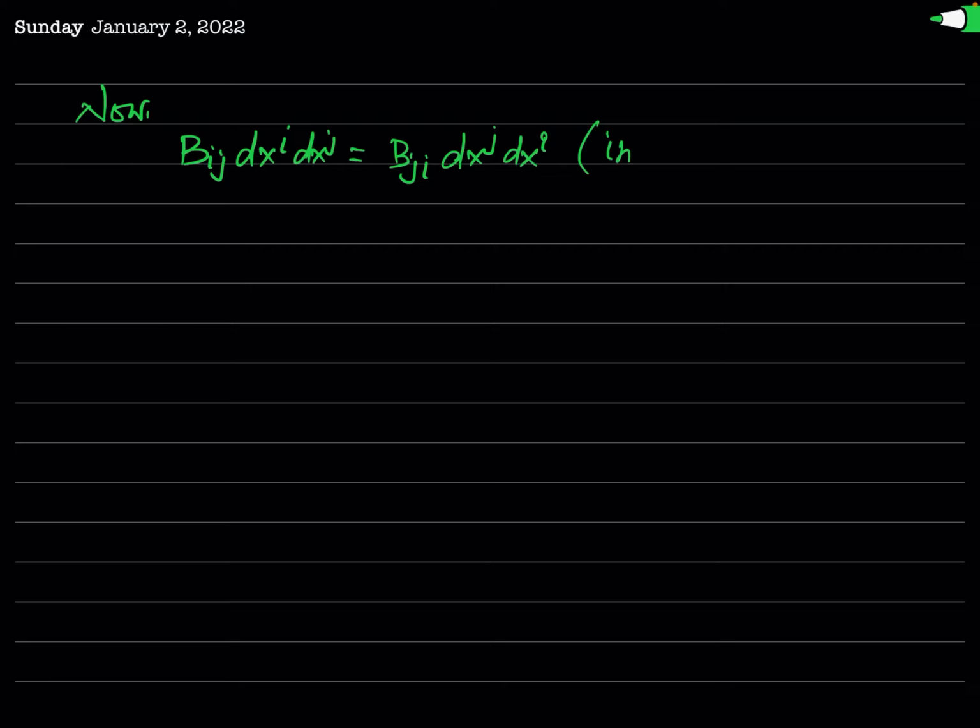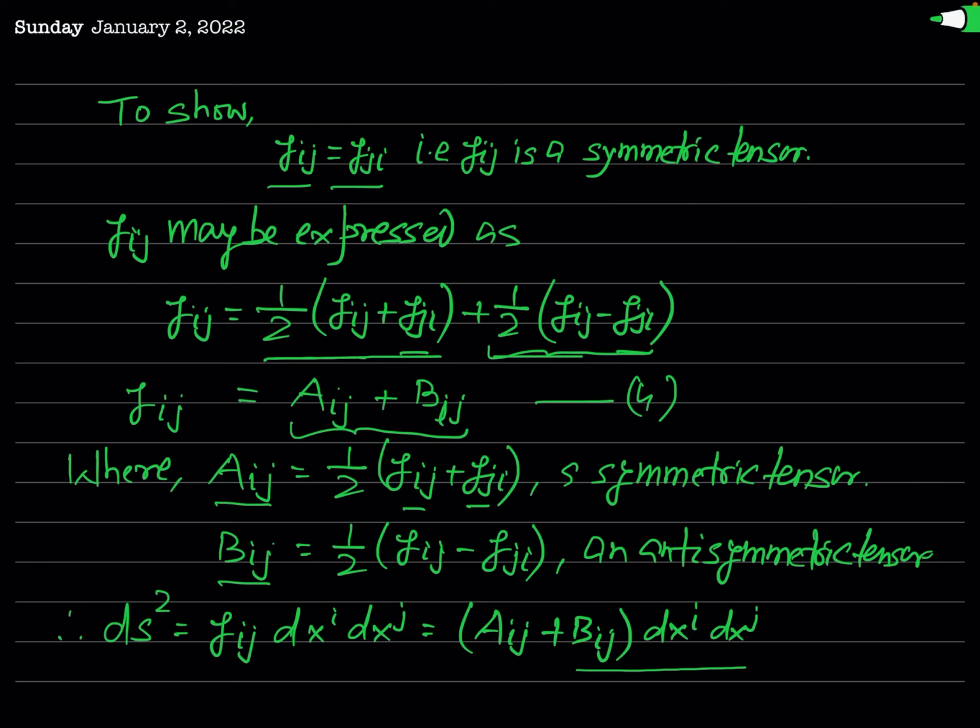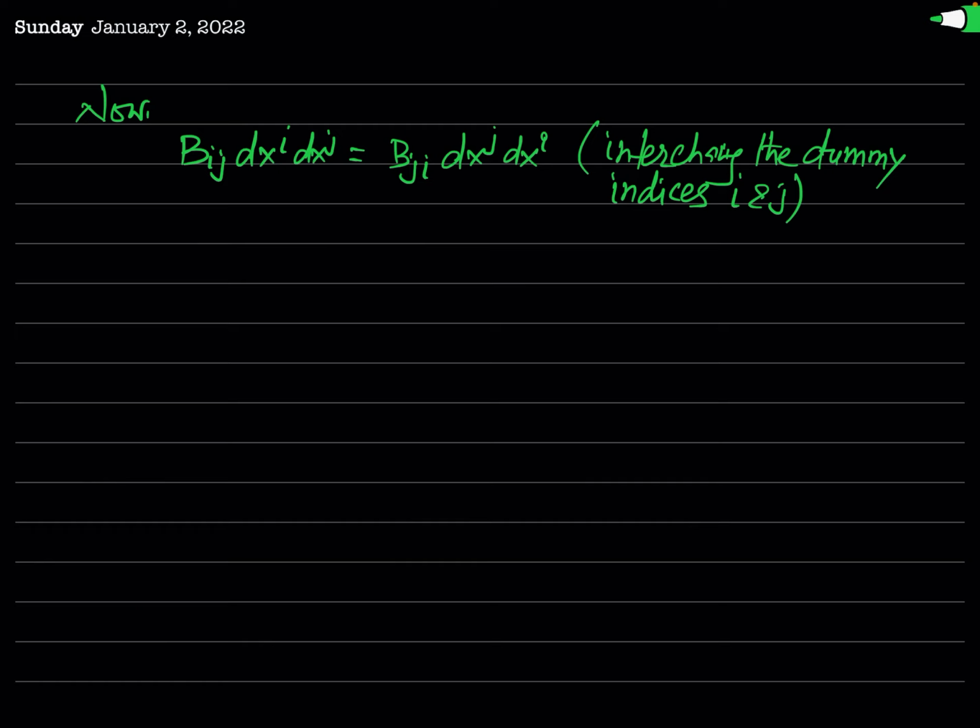Interchanging the dummy indices i and j. But as you can see, Bij is an anti-symmetric tensor, so this Bji will be equal to minus Bij.